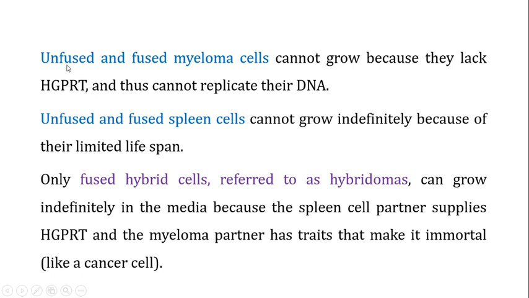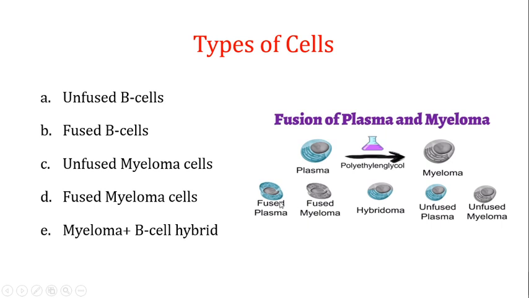When you talk about the unfused and the fused myeloma cells, you can have the unfused myeloma cell, which is one type of cell, and the fused myeloma cell, which is the other type. Now they cannot grow on the HAT media because they lack the HGPRT and thus cannot replicate their DNA. These cells can go for two types of DNA synthesis. One is the de novo synthesis and the other is the salvage pathway.